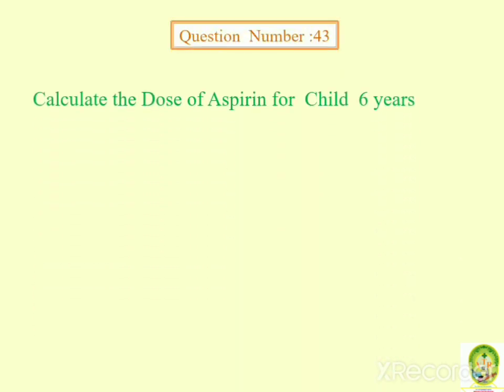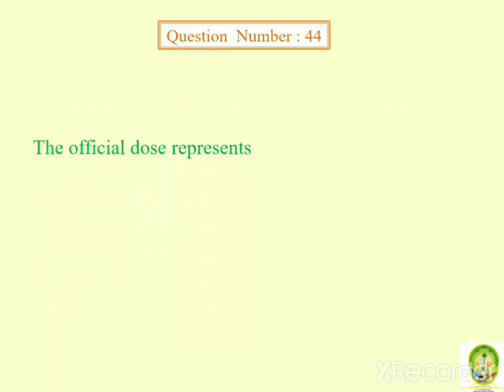Next question. Calculate the dose of aspirin for child 6 years old. 400 mg, 600 mg, 450 mg, 500 mg. So by considering the adult dose of aspirin, the calculation is 500 mg. Next question.